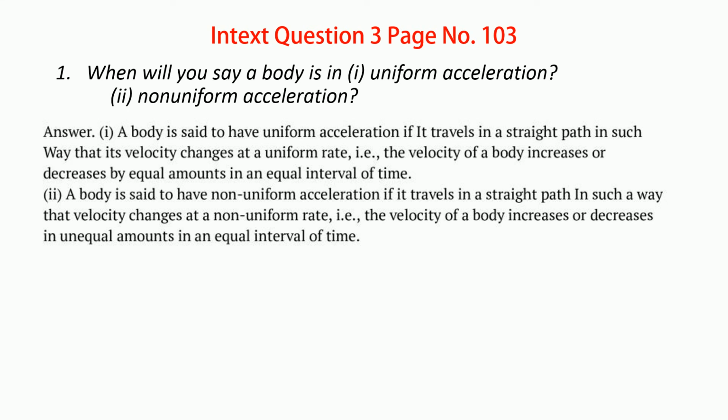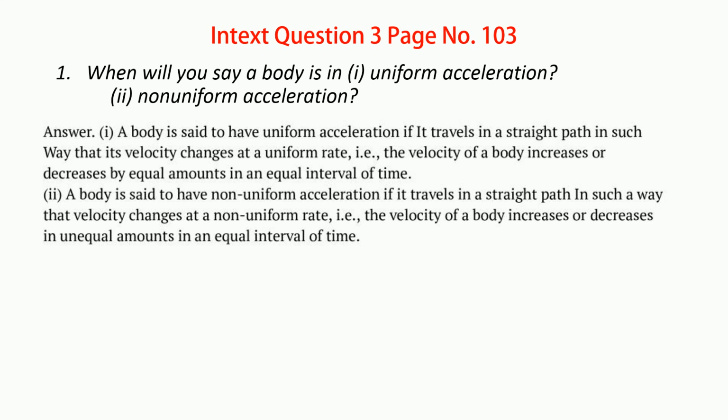Now if it is uniform, the velocity must change by an equal quantity in equal intervals of time. That is, the velocity changes at a uniform rate. Uniform rate means, whether it is an increase or decrease, the amount of change in velocity must be the same, and the intervals of time must be equal.